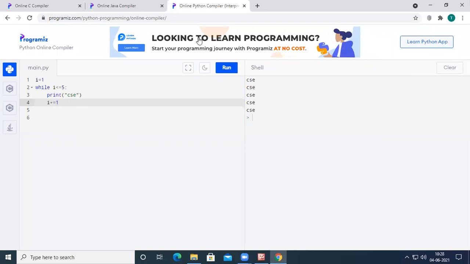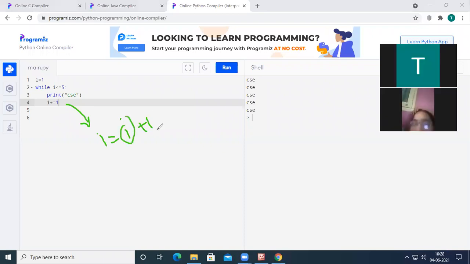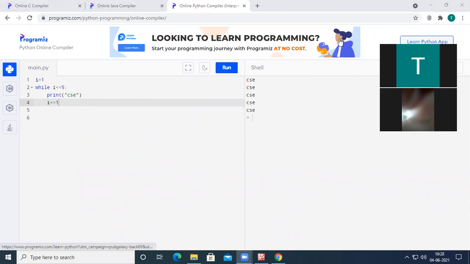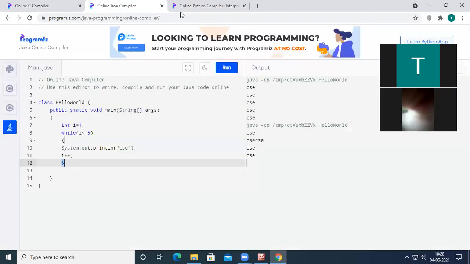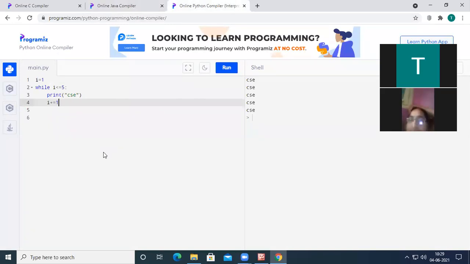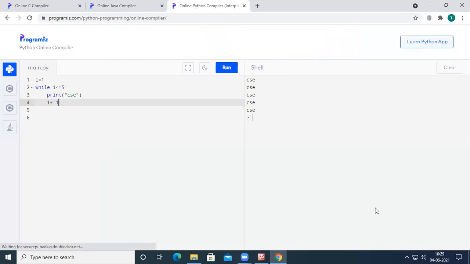How will the statement be treated by the compiler? It will be treated as I equal to I plus 1. So the I value will be incremented by 1 and the updated value will be stored again inside the same variable. I++ is supported in C, Java, C++, etc., but it is not supported in Python. So if you want to increment the value, you have to use I plus equal to 1.